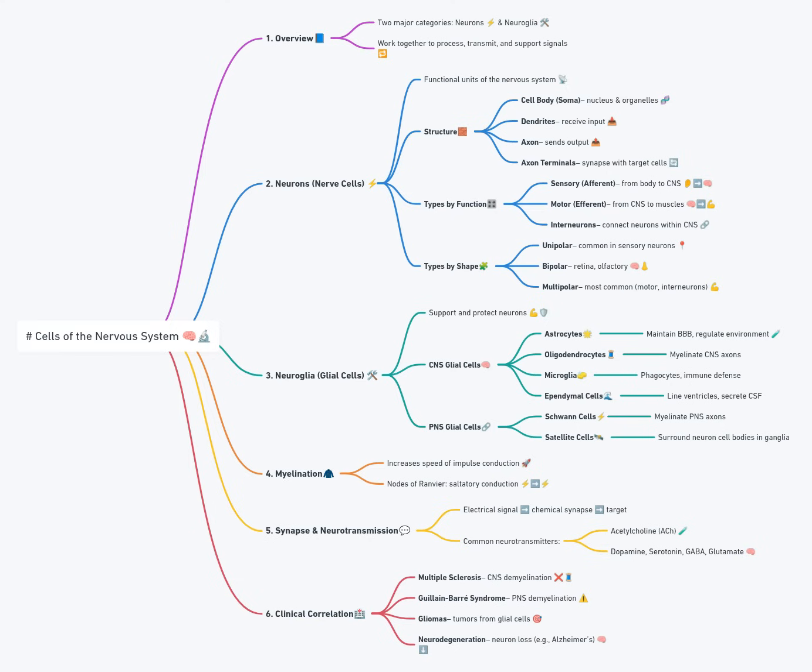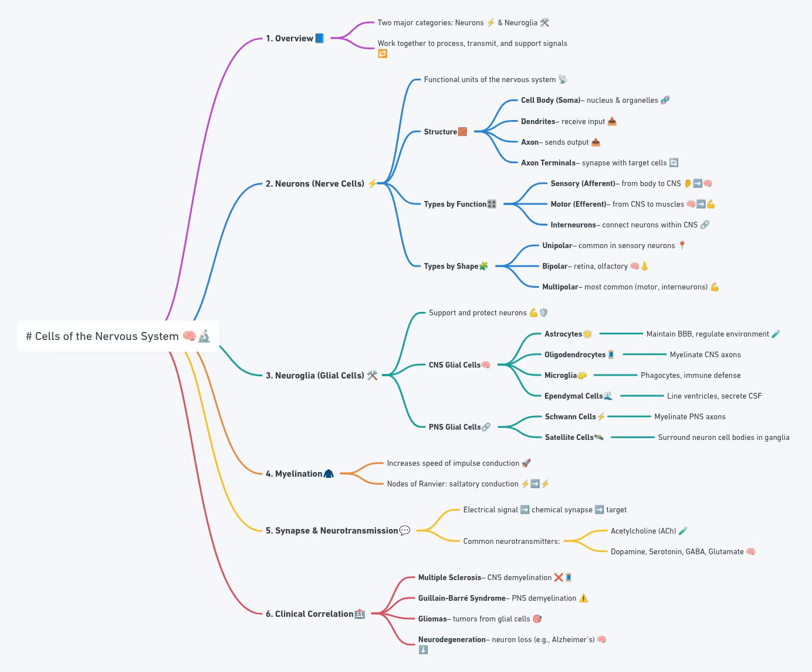Now let's discuss neuroglial cells, commonly referred to as glia. Neuroglia are non-neuronal support cells that vastly outnumber neurons in the nervous system. Although they do not conduct electrical impulses, they are essential for maintaining homeostasis, providing support and protection, regulating the extracellular environment, and participating in immune defense and synaptic modulation.